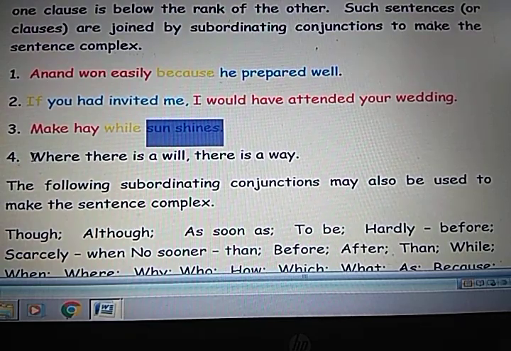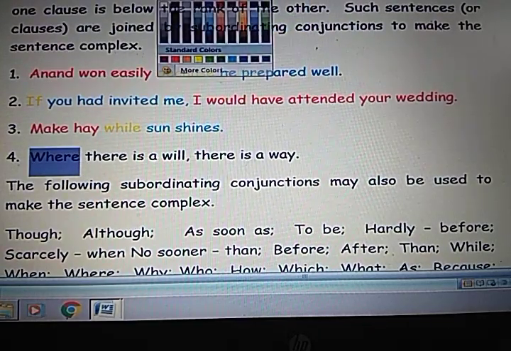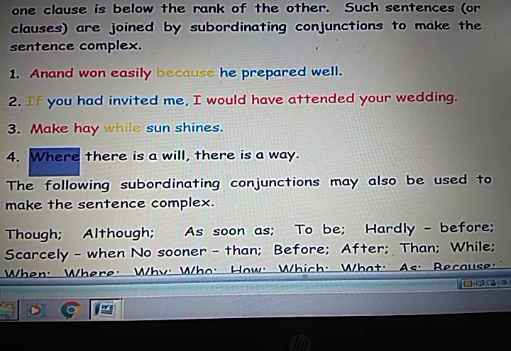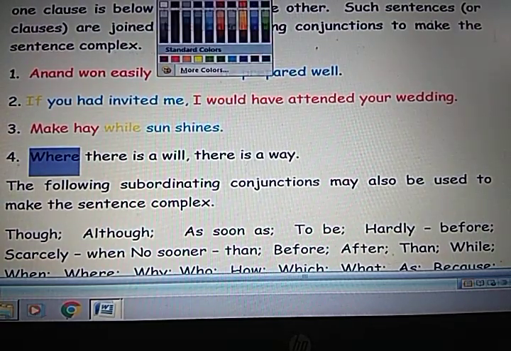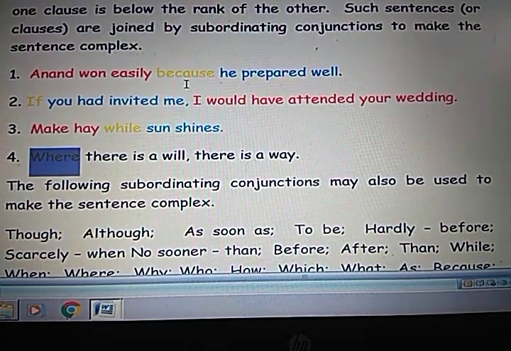Next. Where there is a will, there is a way. So here, where is the conjunction.